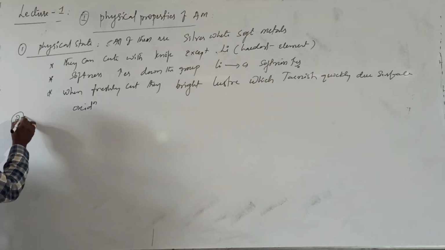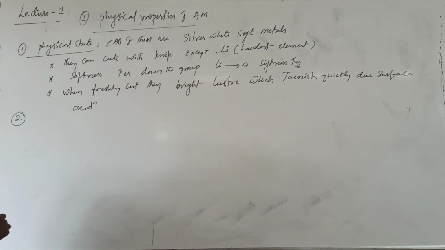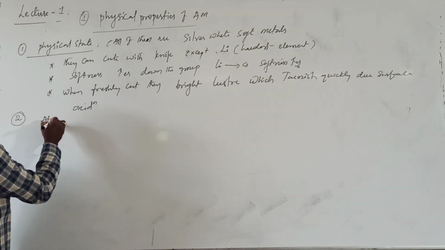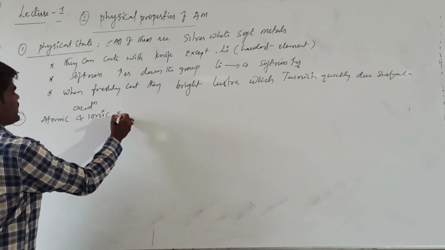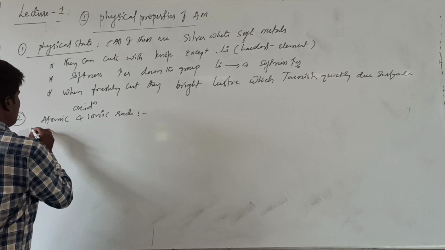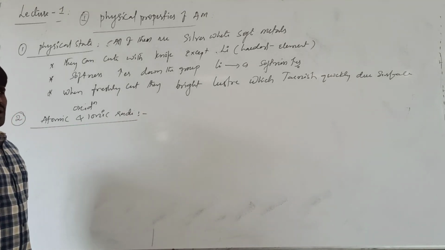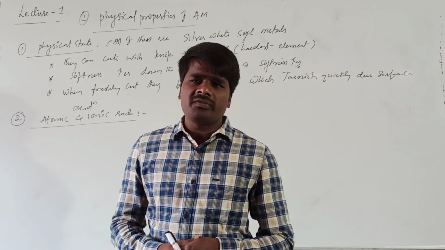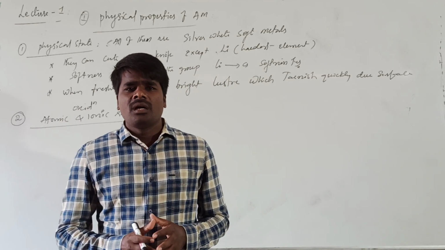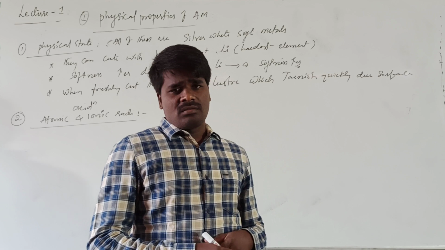The second important physical property is atomic and ionic radii of alkali metals. Remember one thing: alkali metals are generally the largest elements of their corresponding period, after the noble gases.